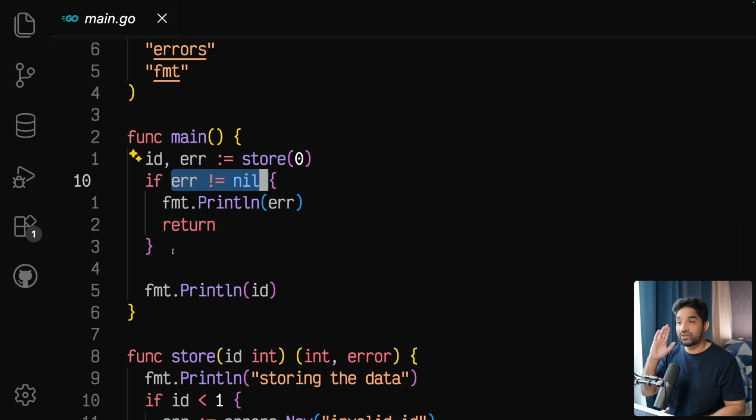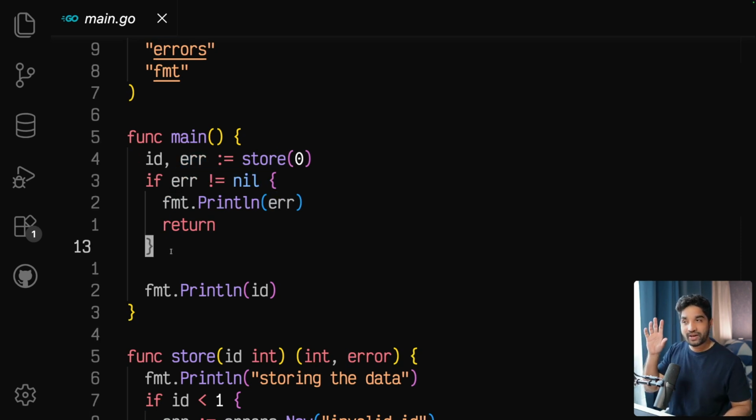So we handle these errors here. Now you might be thinking, Rakesh, isn't this repetitive code? Everywhere we are just going to repeat these lines, error not nil, error not nil, error not nil. It is very verbose. And yes, I agree that it is repetitive code, but that is what the Go team has chosen, and that is how the design philosophy of Go works. The main idea behind this is to have visible error handling.